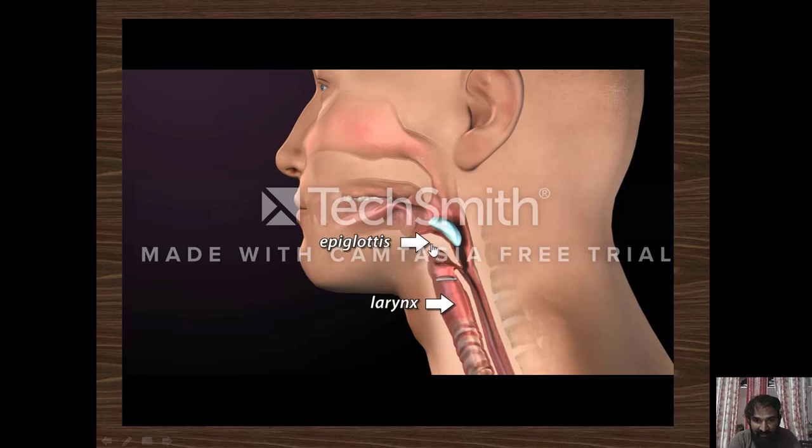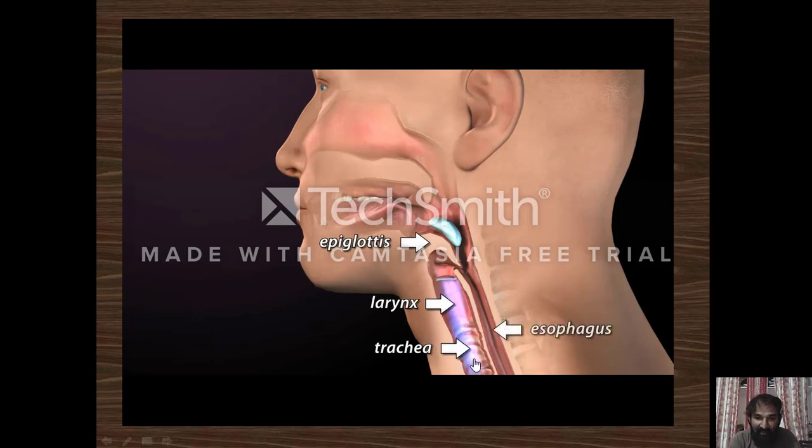That epiglottis closes the pipe of the windpipe, also called the trachea. So the epiglottis closes the windpipe, and the food material enters into the esophagus.